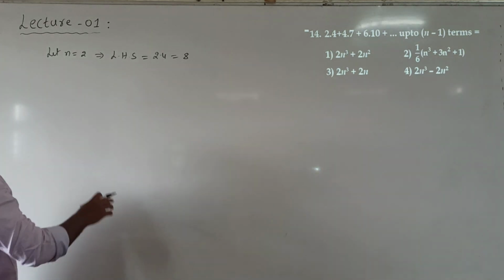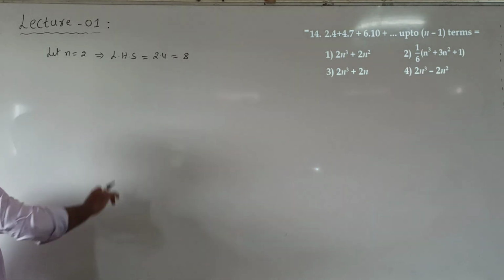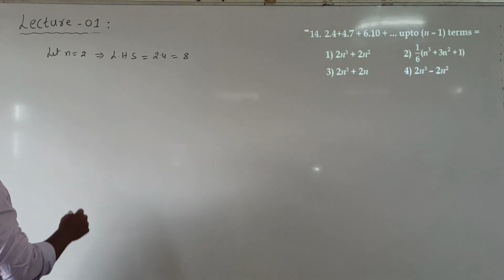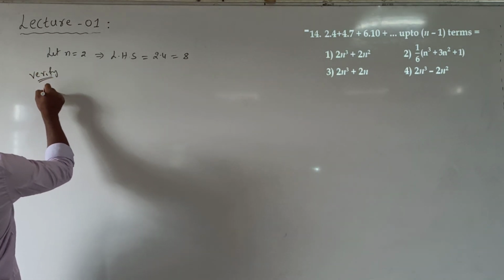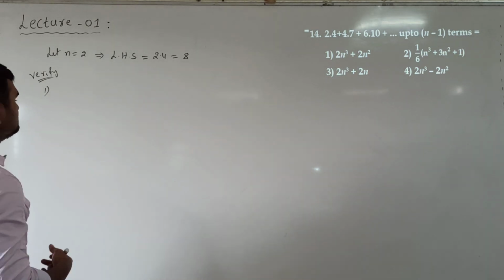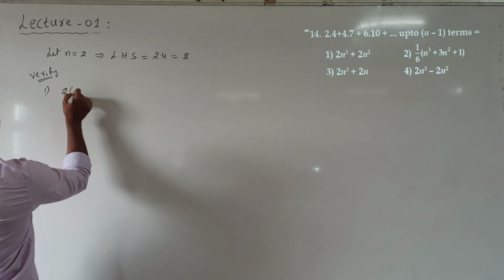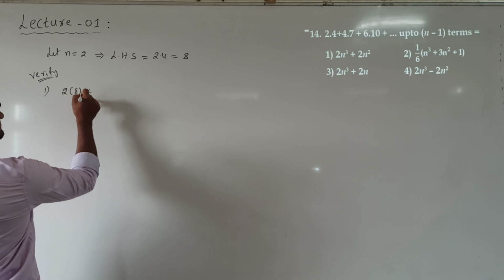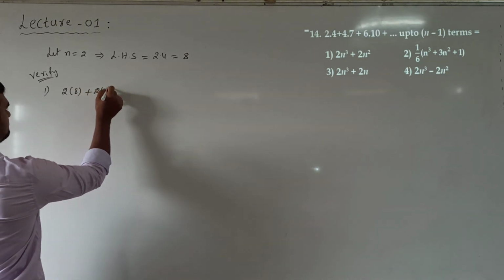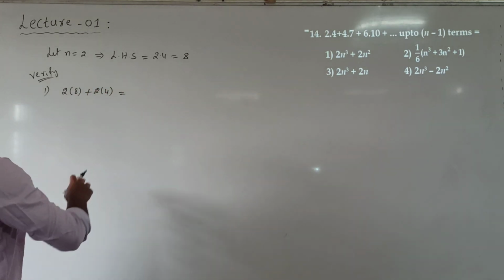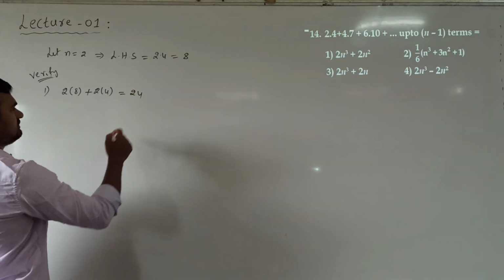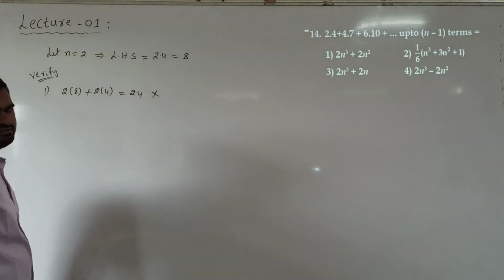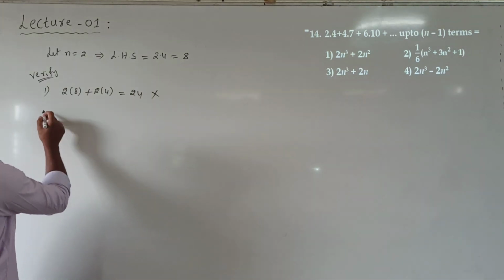Okay. Now substitute n equal to 2 in the options. See which option gives us 8. First option, n is 2. So 2 into 8 plus 2 into 4. So 2 we can take common. 12 into 2 we get 24, which is wrong because we should get 8 as answer.